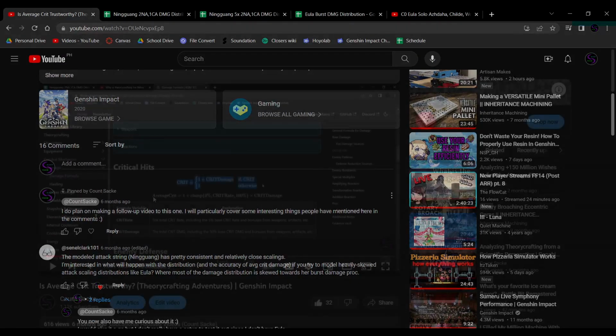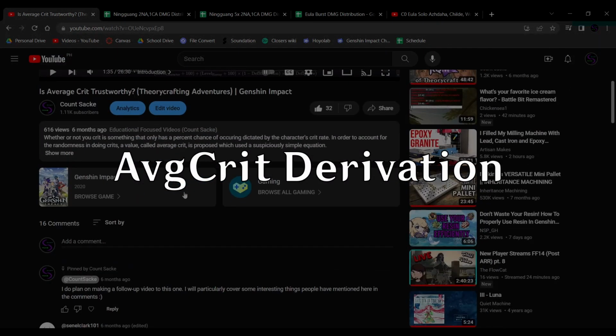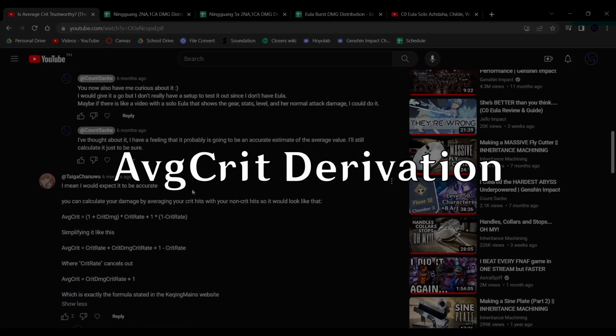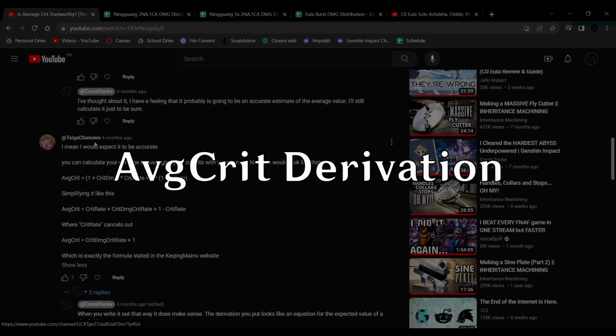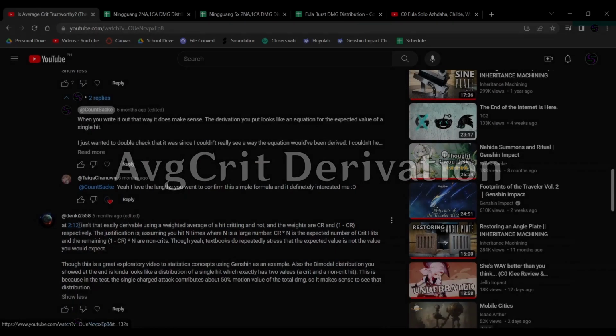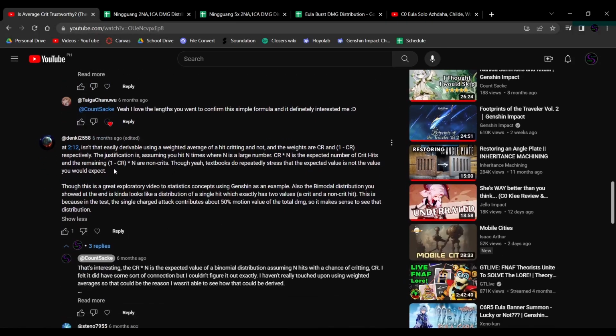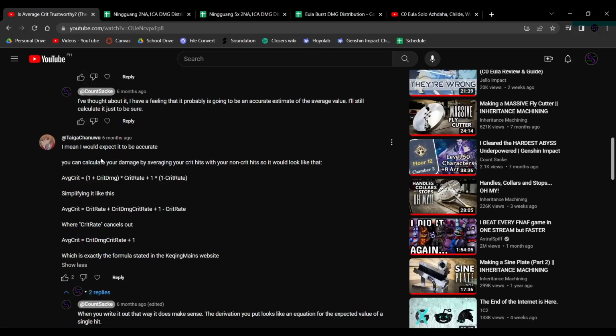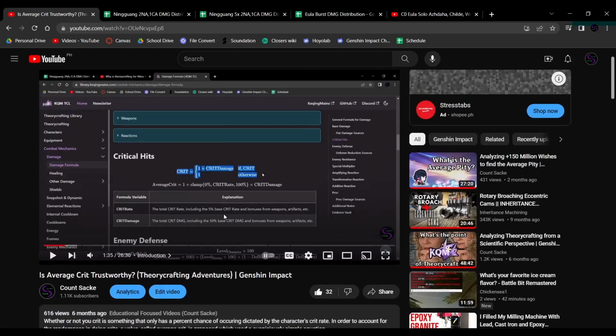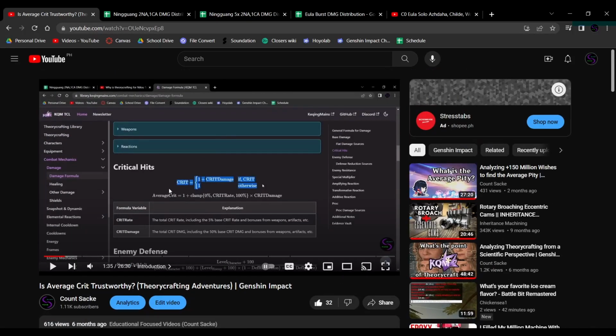First off, I kind of feel like an idiot now after reading some of your comments, because Taiga-chan and Denki2558 pointed out some ways to derive it. This person uses weighted average, while this person mentions something about calculating your damage by averaging your crit hits with your non-crit hits. But I found a way that I think is more satisfying to me personally, and I think makes a lot of sense.